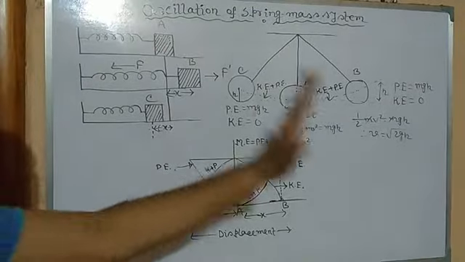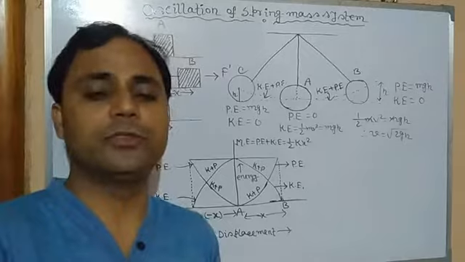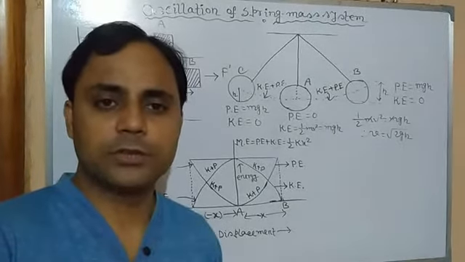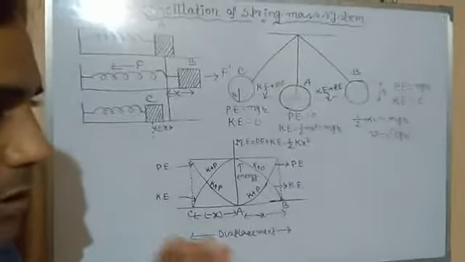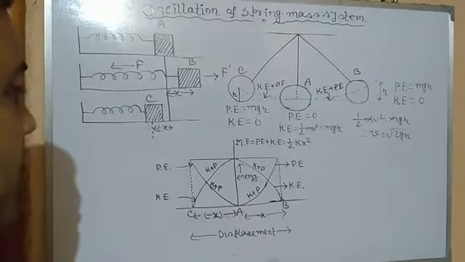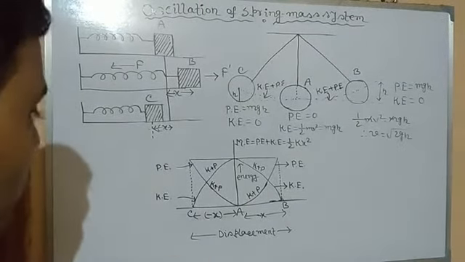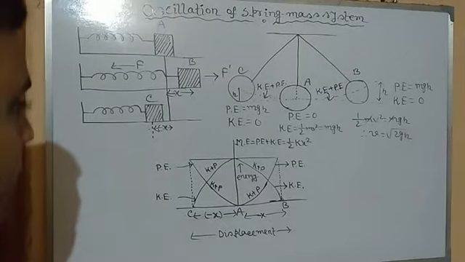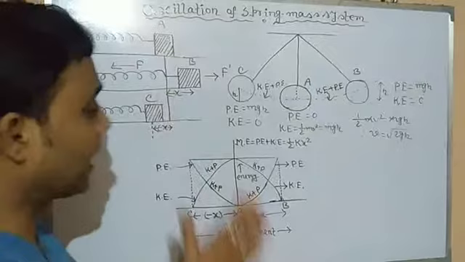Here, in case of oscillation of a spring mass system, we will try to understand and prove this law of conservation of energy. We will see that the total mechanical energy, that is the sum of the kinetic energy and potential energy, is constant. And we will also plot a graph, and through the graph we will try to understand it and explain its graphical representation.